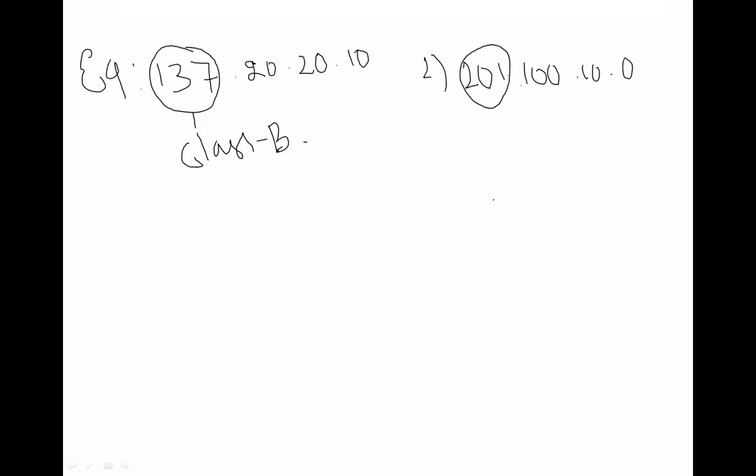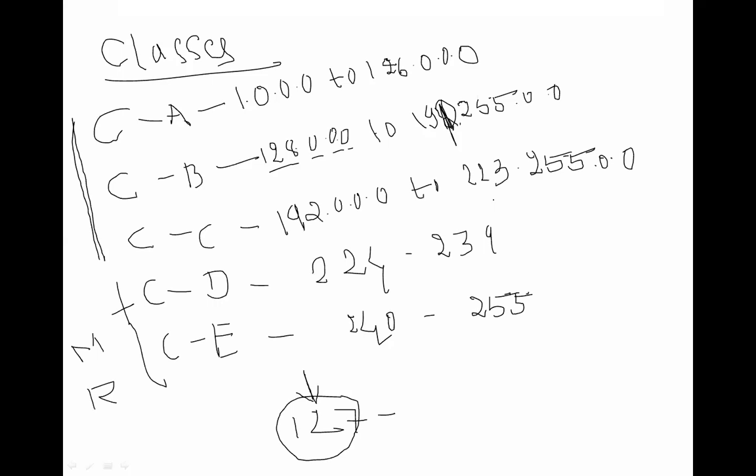In which class is it? Class A. See the IP address, how does it come in class A? Fast. Class C. Got it.